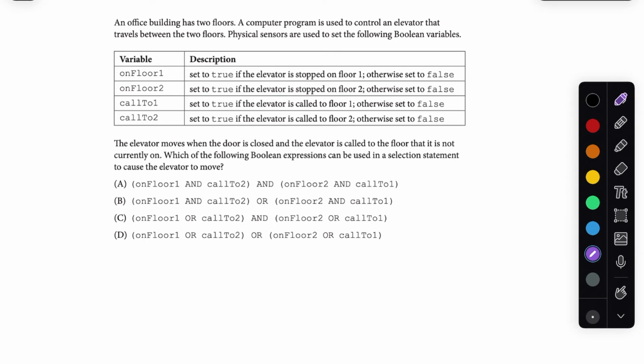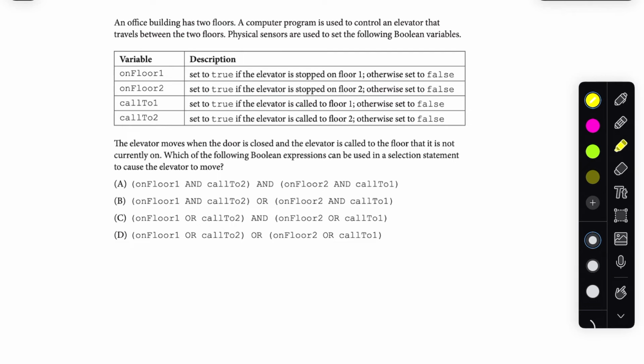This one says an office building has 2 floors. A computer program is used to control an elevator that travels between the 2 floors. Physical sensors are used to set the following Boolean variables. So we have on floor 1, which is true if the elevator stopped on floor 1, otherwise false. On floor 2, set to true if the elevator stopped on floor 2, otherwise set to false. Call to 1, set to true if the elevator is called to floor 1, otherwise false. Call to 2, set to true if the elevator is called to floor 2, otherwise set to false.